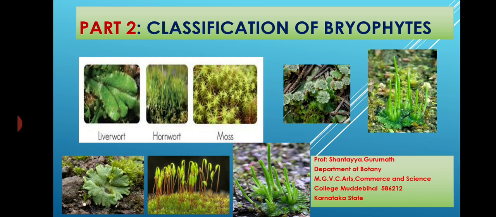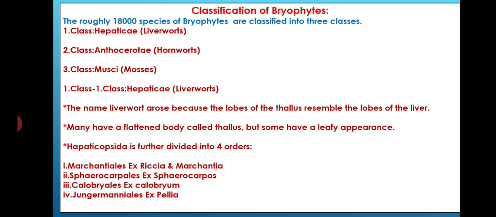Friends, today's class we discuss classification of bryophytes in part 2. The roughly 18,000 species of bryophytes are classified into three classes. The first class is Hepaticopsida or Hepaticae, commonly known as liverworts. Second class Anthocerotopsida or Anthocerotae, known as hornworts. The third class is Musci, commonly known as mosses.